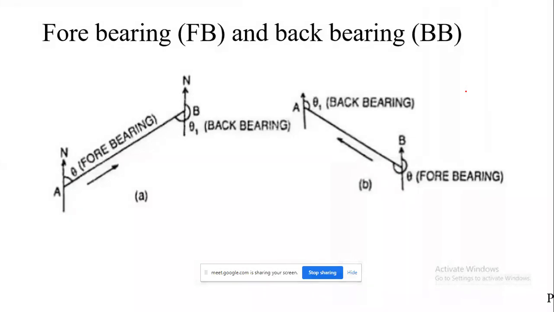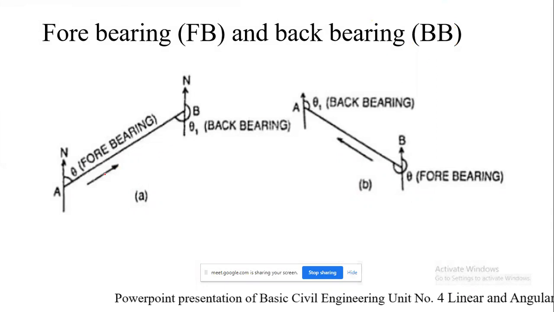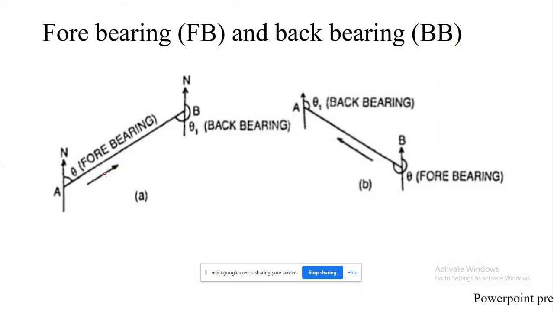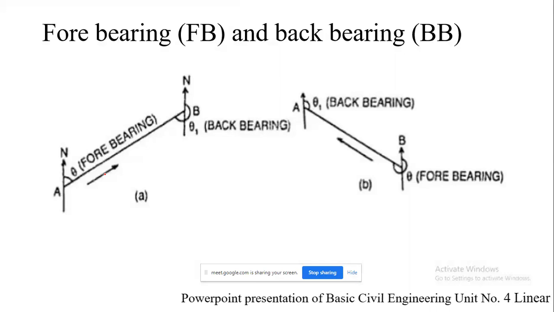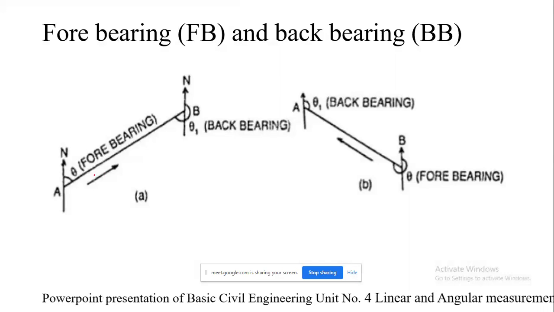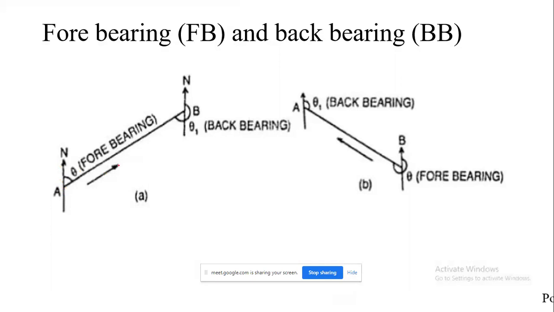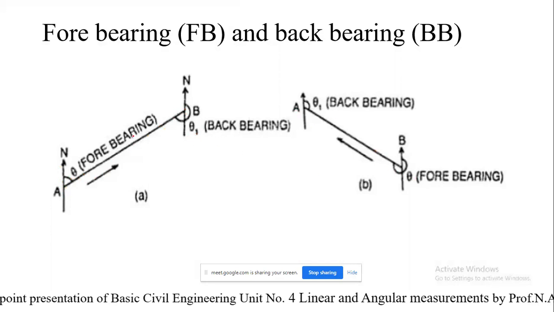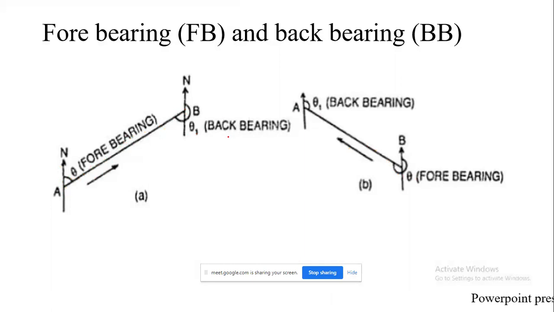So moving further, the next concept is that of forebearing and back bearing. So what do you mean by forebearing? We were calling it bearing. It is nothing but the horizontal angle measured with respect to the north of the survey line. So here in this case, you can get an idea that A and B are the two station points, and certain angles theta and theta one are mentioned here, and forebearing and back bearing are written.